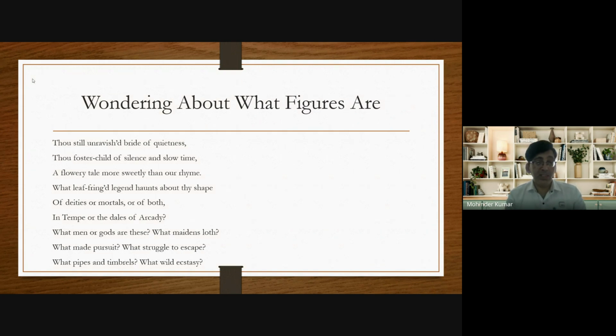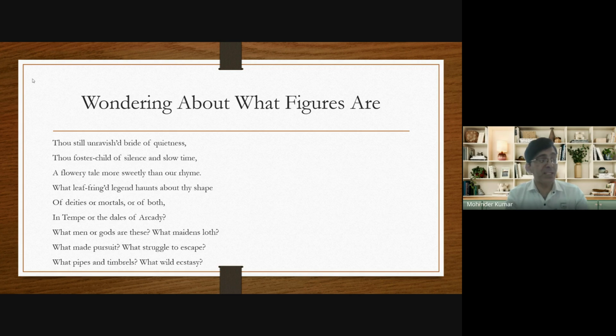Now, what does he say? Now he wonders about the pictures which are on the urn. He says, "What leaf-fringed legend haunts about thy shape?" Why? Because there are so many pictures, and there is a bordering of leaves. So through this line, John Keats wonders which story the urn is telling. Means the urn is narrating which story.